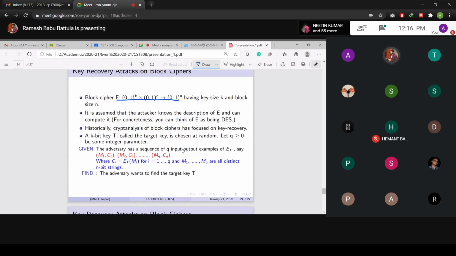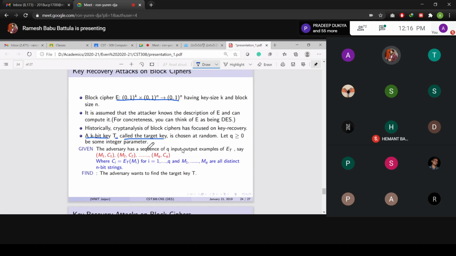So in that case, you may observe a key called the target key T, chosen at random, and let q be greater than or equal to 0, some integer parameter.